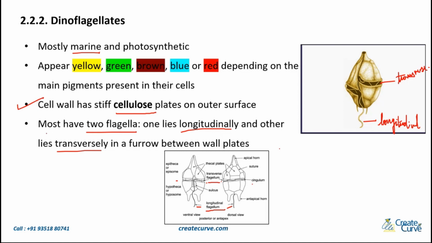So please make sure you're writing this about the dinoflagellates, about their cell wall. I think pigments you will be able to remember, or you can just note it down: yellow, green, brown, blue, red. Cell wall, and the main thing over here is their flagella. One is longitudinal, the other is transverse, and it is between the plates.